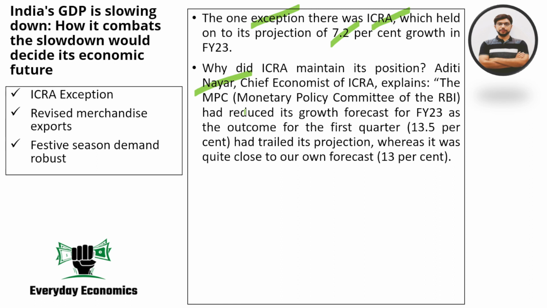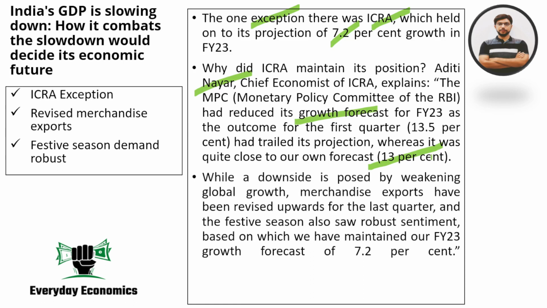Why are you having a higher projection? Her idea is that the forecast she had in mind for quarter 1 was 13%, and the growth rate actually reported by the economy was close to her forecast. She does believe that downside risks are there, but in India's case, merchandise exports have been revised upwards.